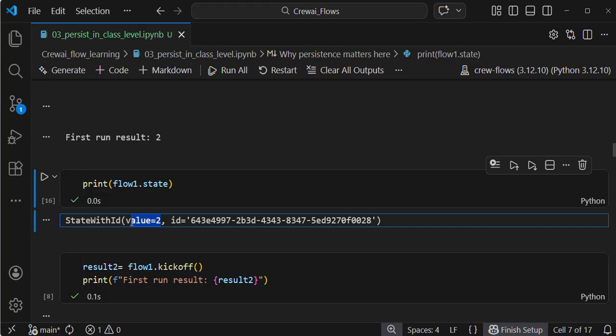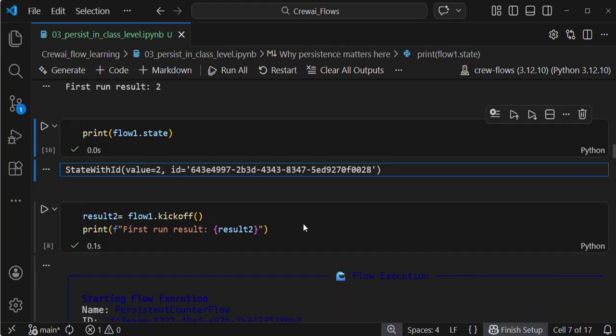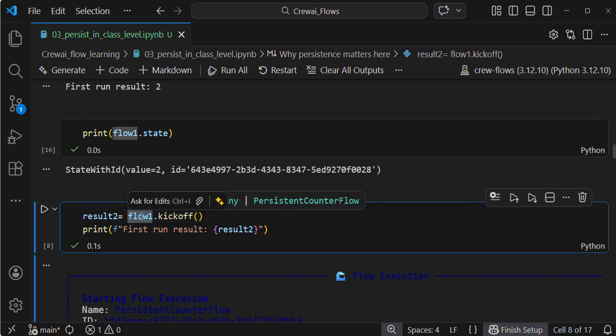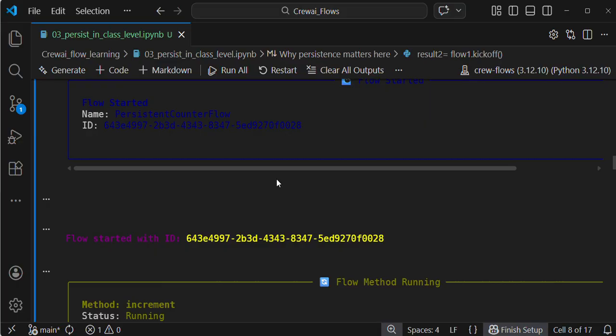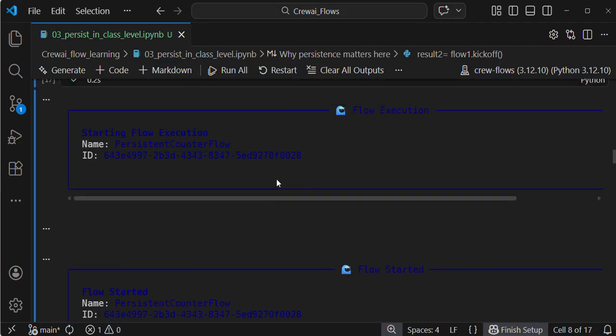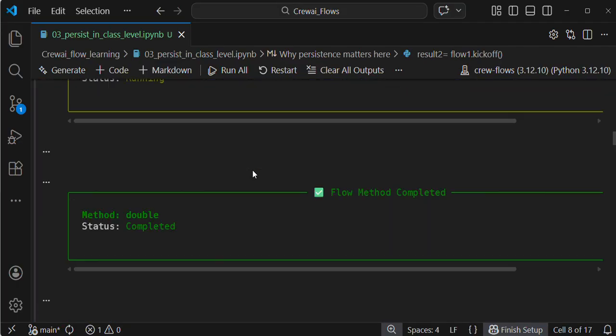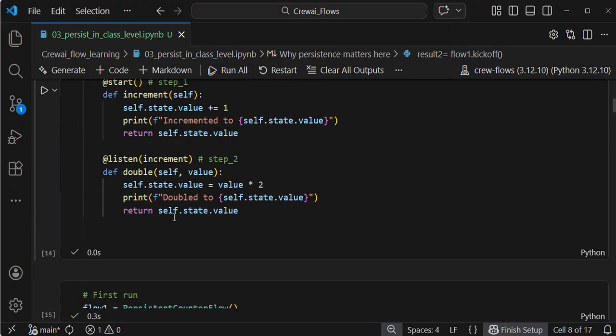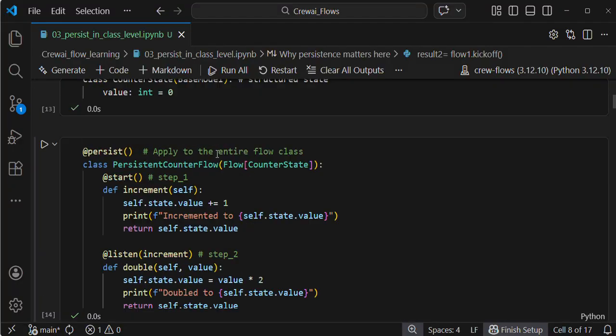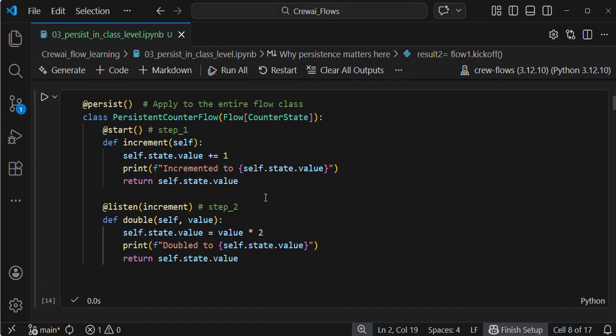For understanding, again I am using the same flow object. Flow1, I am kicking it off again. Persistent: this will be already saved. Self.state.value, that means it will persist and save the state. Currently my state is 2.